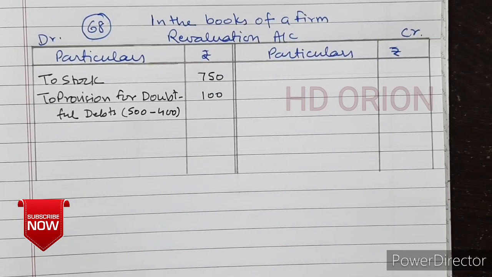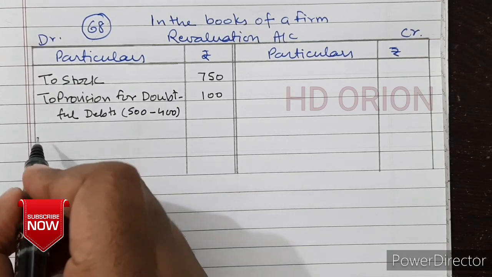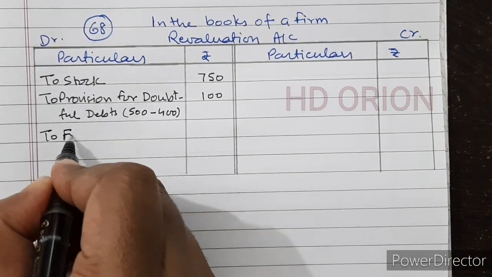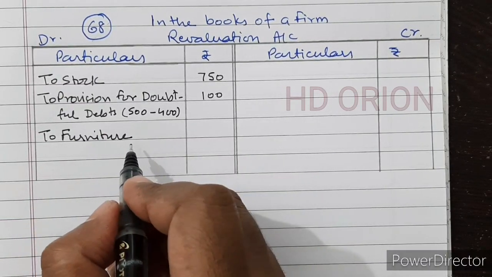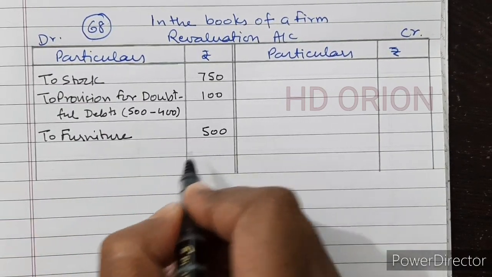Then furniture to decrease by 10%. So to furniture, 10% of furniture is 500.